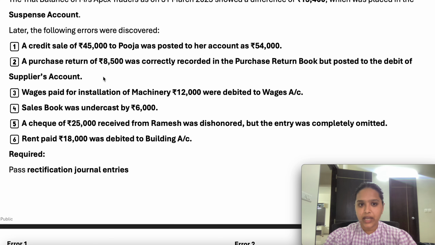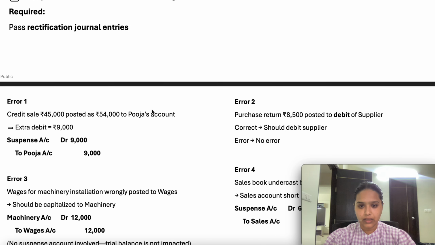A purchase return of 8,500 was correctly recorded in the purchase book but posted to the debit side of the supplier account. So there is no error in this entry, because whenever you make any purchase return, the purchase return account should be credited and the supplier account should be debited. So no error in this entry. Wages paid for the installation of machinery but debited to the wages account. We already did this example in the earlier question, so I hope you are able to solve this. Sale book was undercast by 6,000. It means in the sale book you have not recorded the revenue of 6,000 that you have to record, right? Suspense account debit 6,000.